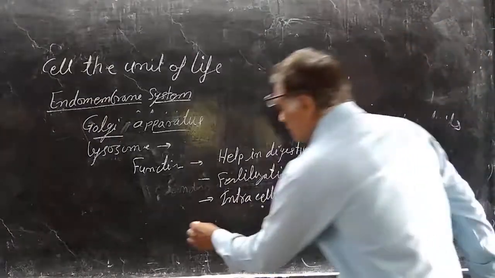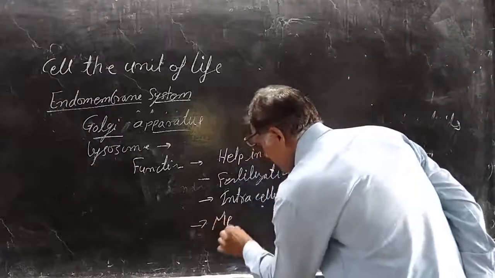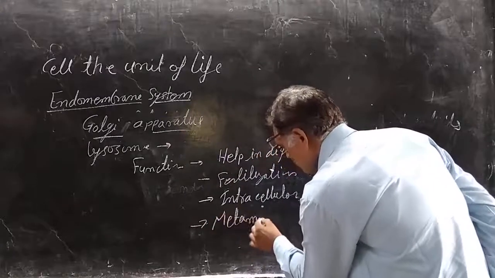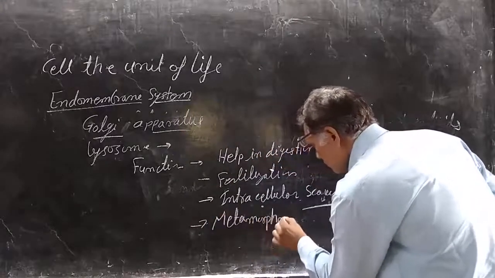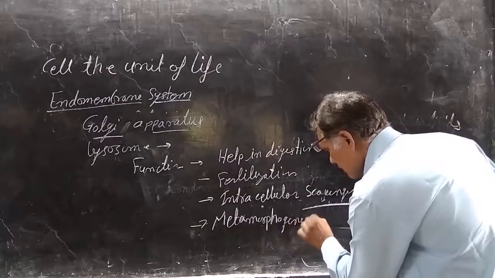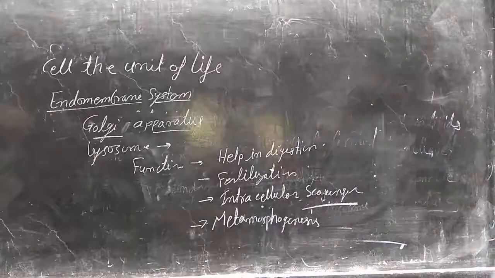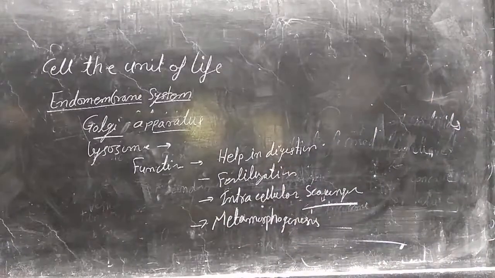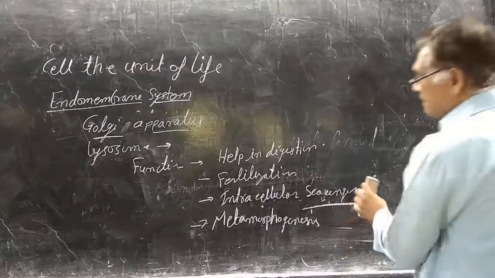Next is metamorphogenesis. Metamorphogenesis means helping in the differentiation of the cells or differentiation of the parts of the different organism.